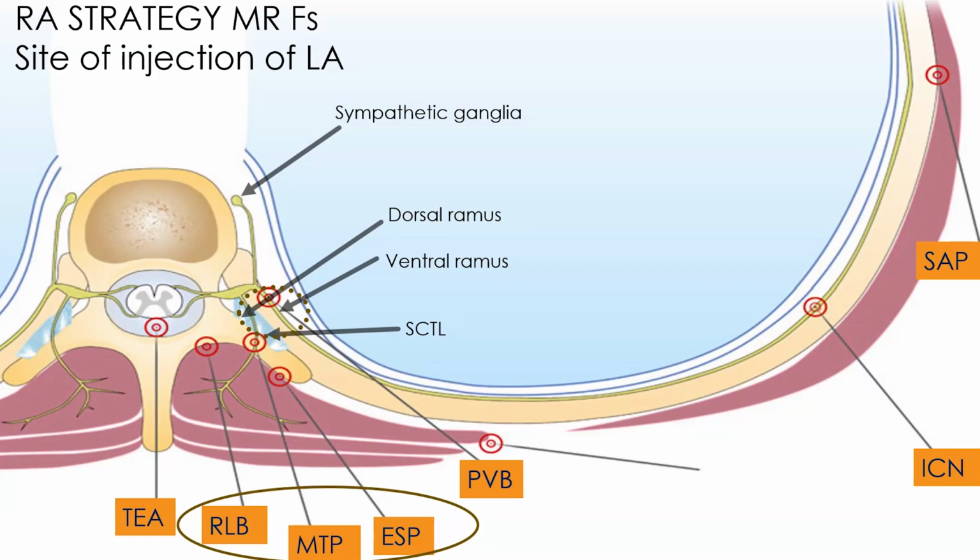But in comparison with the thoracic epidural, we can put a paravertebral block in anticoagulated patients. So in comparison with epidural analgesia, it is safer, but it is also a relative contraindication for the paravertebral block.